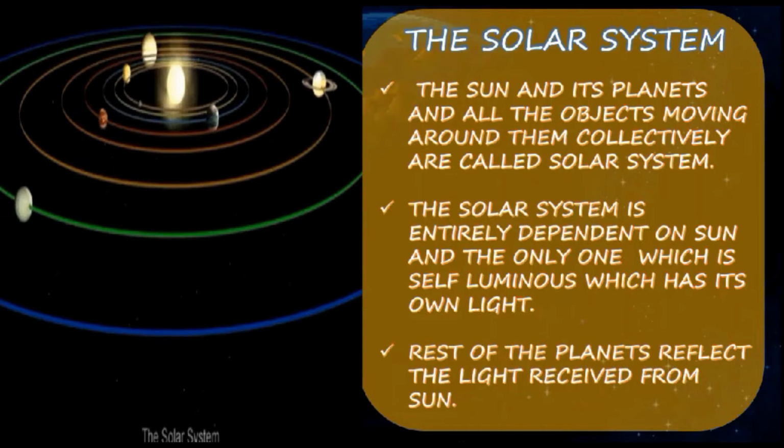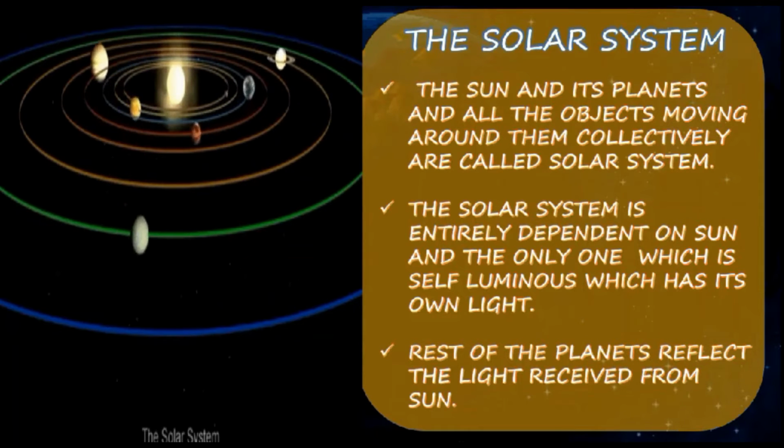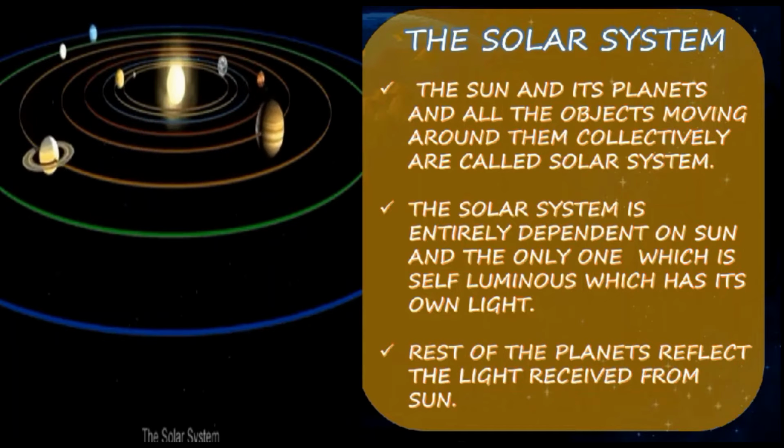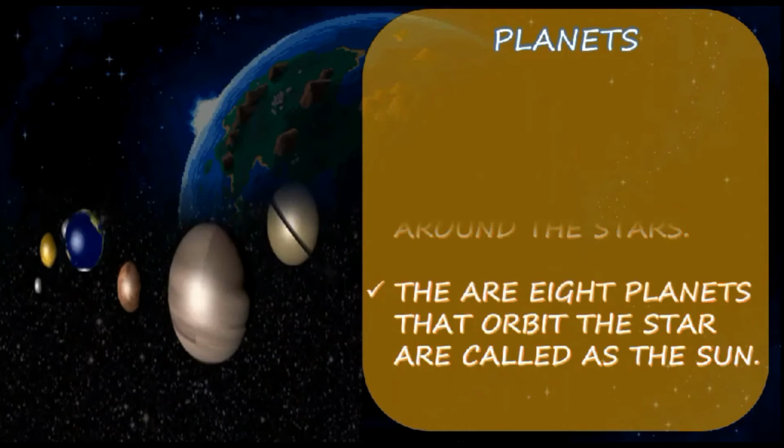The Sun and its planets and all the objects moving around it are collectively called the solar system. The solar system is entirely dependent on the Sun, which is the only self-luminous body, having its own light. The rest of the planets reflect the light received from the Sun. Every planet gets its light from the Sun.